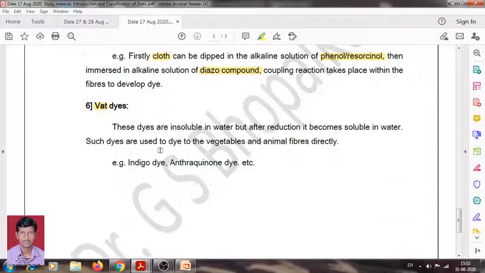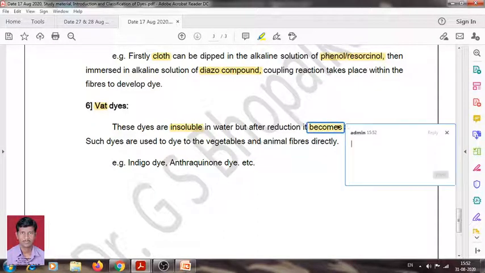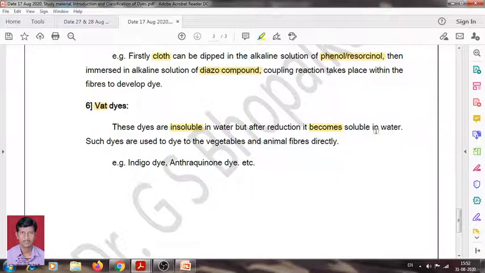Now, what is vat dye? Vat dyes are insoluble in water, but after reduction they become soluble in water. Before reduction they are not soluble in water, but after reduction they are soluble.